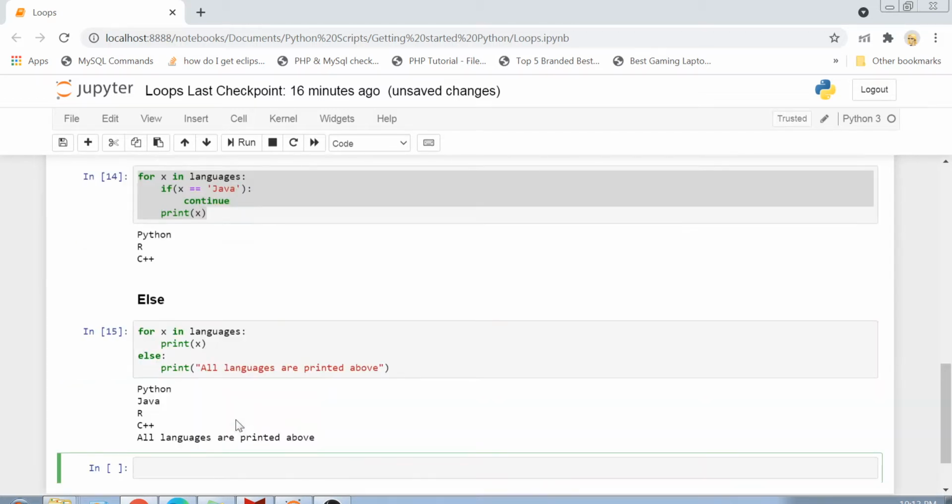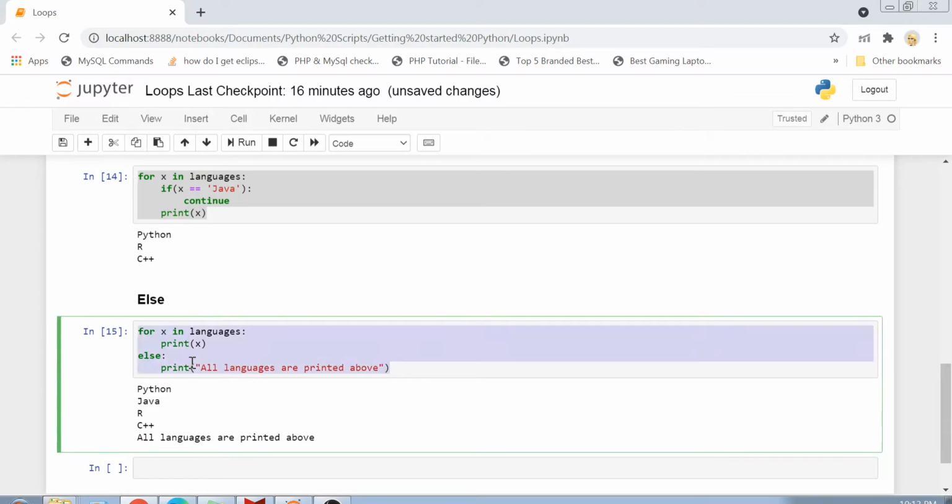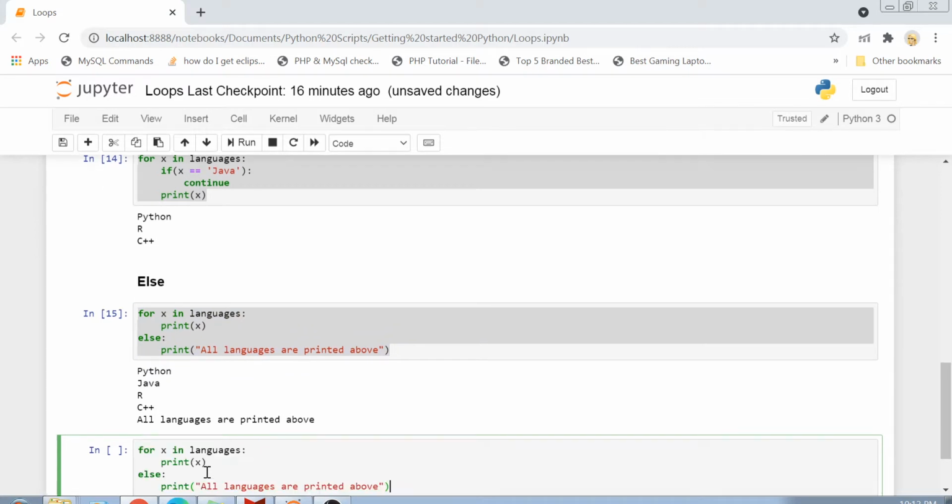So the else statement is basically executed after your loop is completed. But there is one more catch here. If your for loop breaks using a break keyword before completing all its elements, then the else statement is not executed.